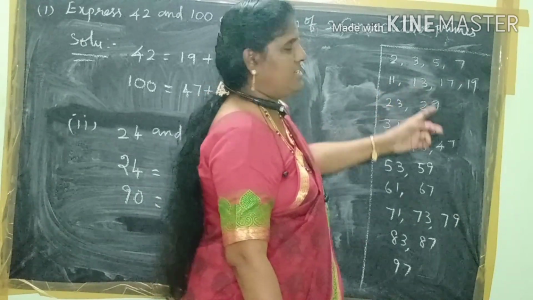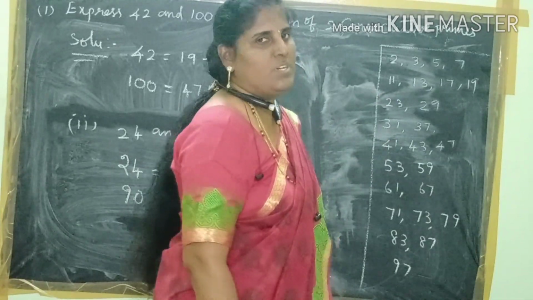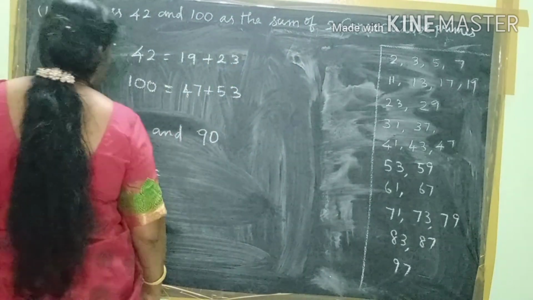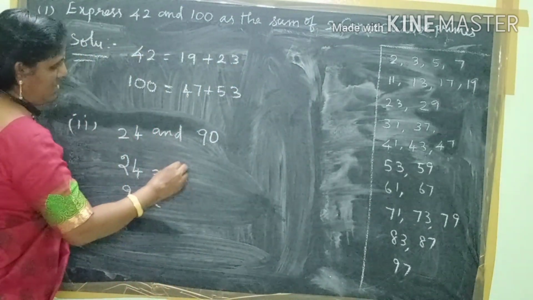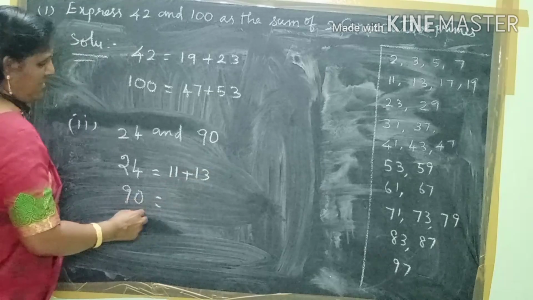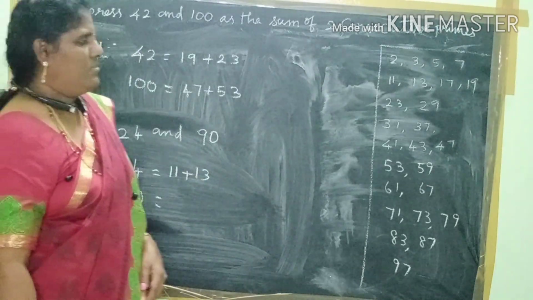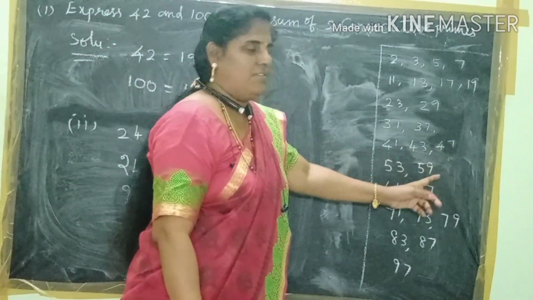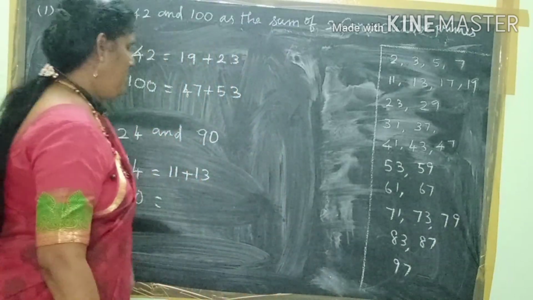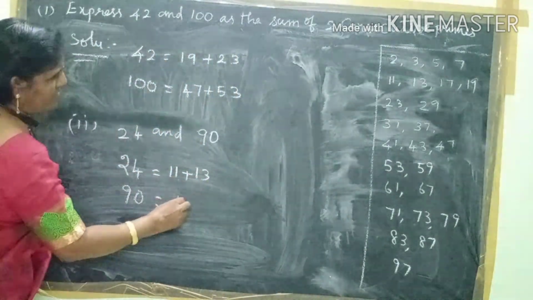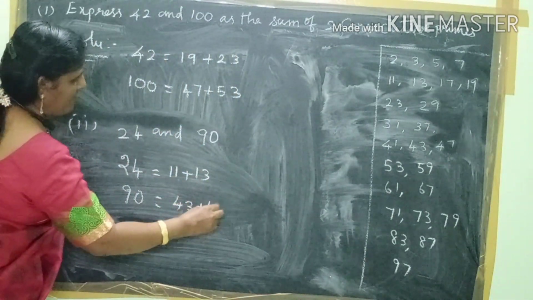Then 11 plus 13 gives 24, and these two numbers are consecutive primes. Then 90: 43 plus 47 gives 90. So the consecutive prime numbers are 43 and 47.